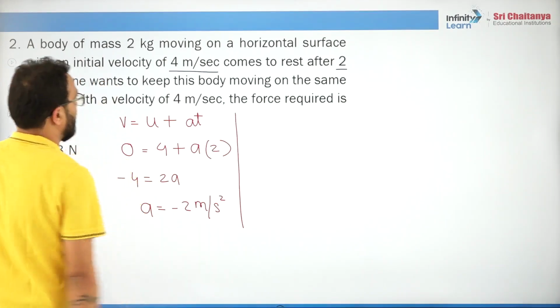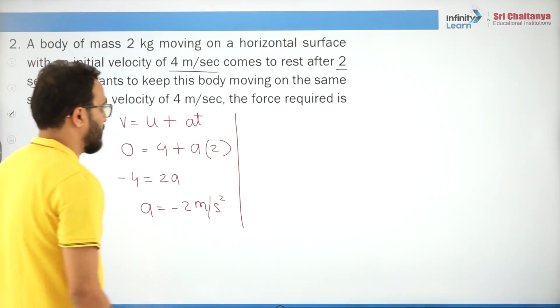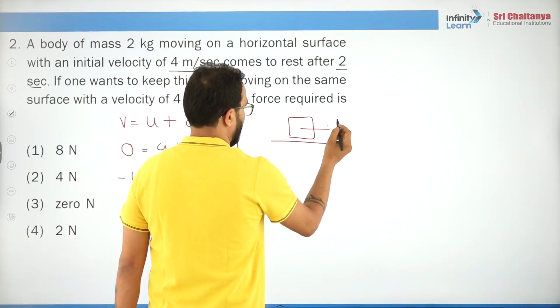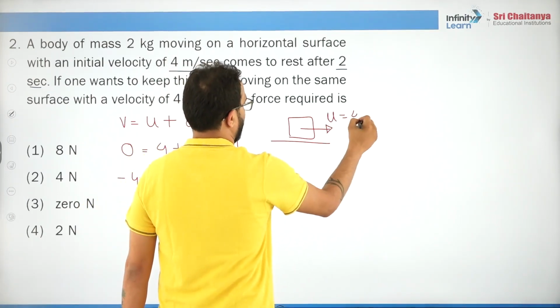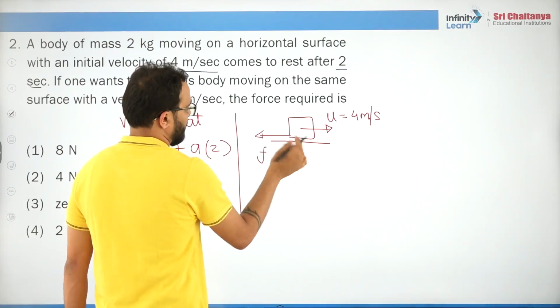Now, if one wants to keep this body moving on the same surface with the velocity 4 meter per second, then the force required is simple. See students, try to understand. This body was going forward with certain velocity 4 meter per second. Obviously, there must be some retarding force, let's say it is friction.